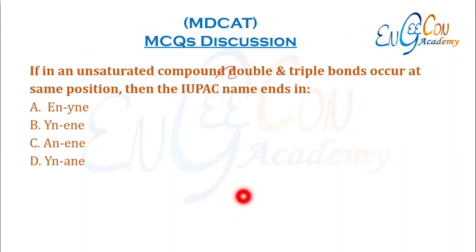If in an unsaturated compound the double and triple bond occur at the same position, the IUPAC rule is: the first preference is given to the double bond and the second preference is given to the triple bond. So in the name we add "-ene" first and then comes the "-yne", so the name ends in "-yne".